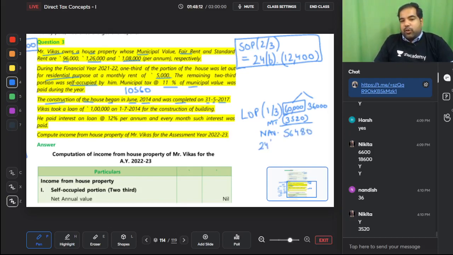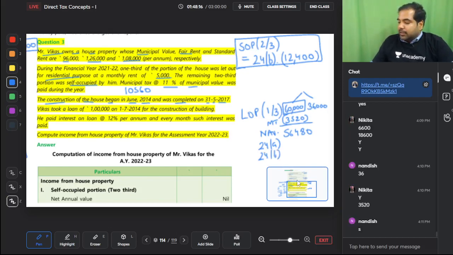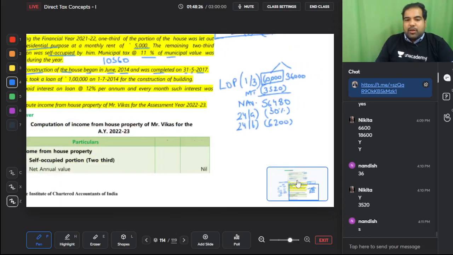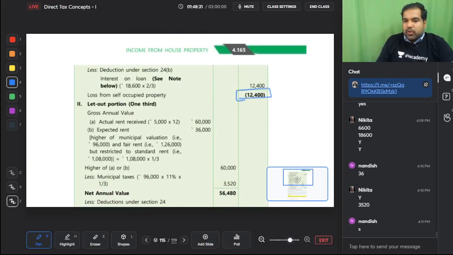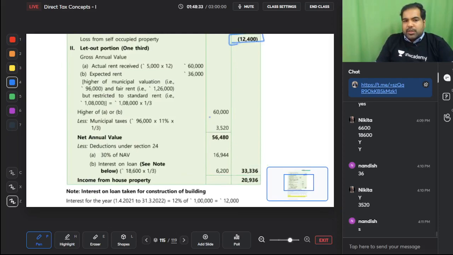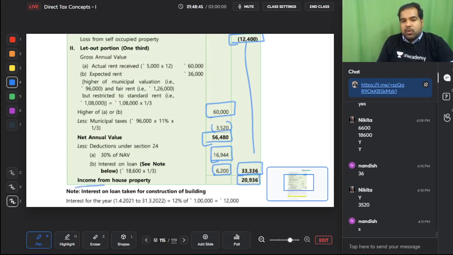Can I minus 24A here? Yes. Can I minus 24B here? 1/3. Yes. 18,600 was the total interest. Divided by 3, you will minus 6,200 here, and you will minus 30% here, and you will get your answer. As here is first SOP 12,400. Let's check the loss. SOP 12,400, which we also got. We also got 60,000. We also got 3,520. We also got this. We also would calculate this 30% and 6,200. So this is your income. This is your loss. You can set it off. And this is your final income from house property.